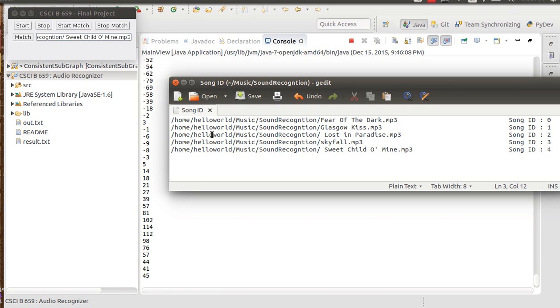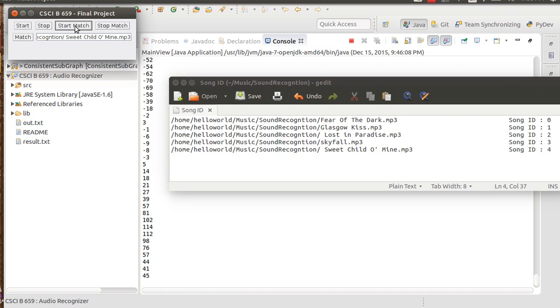Now to demonstrate if it's working or not, I'll play any random song from these 5 and see if the song ID is matching or not. To check its accuracy, I'll play the song from middle. For example, in this demo, I'm going to play the song Skyfall from the middle of the song and check if it's going to match or not. So I'll click on start match first and I'll play the song.